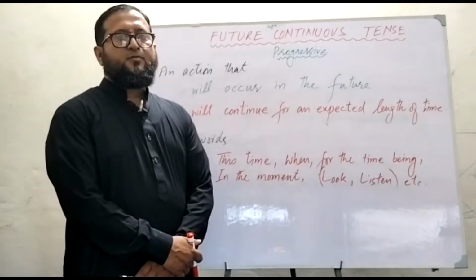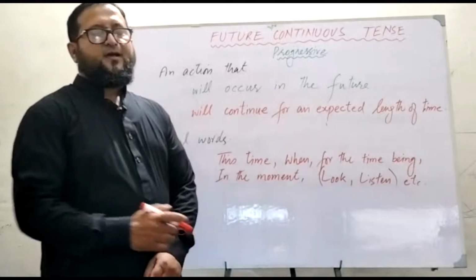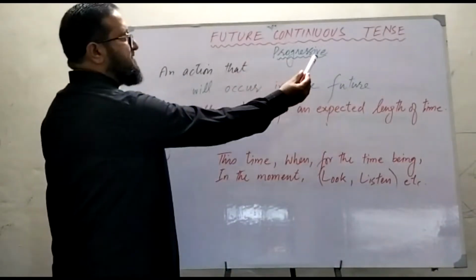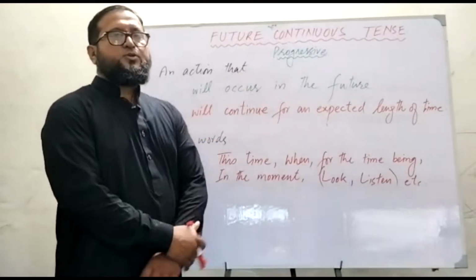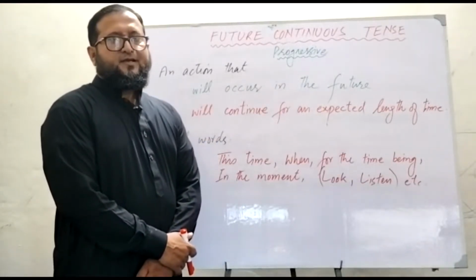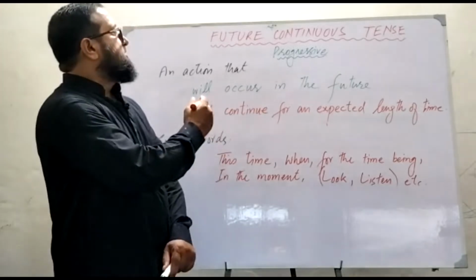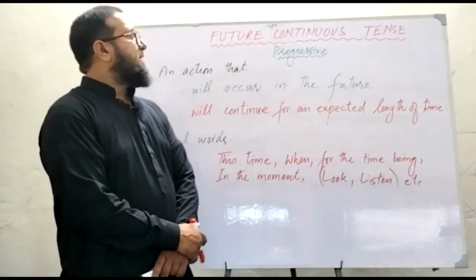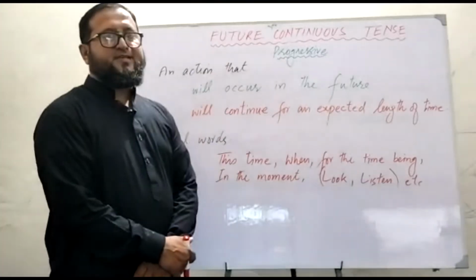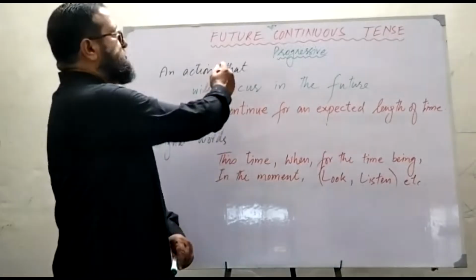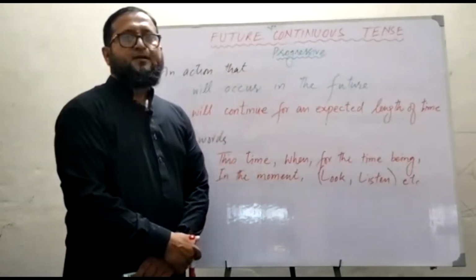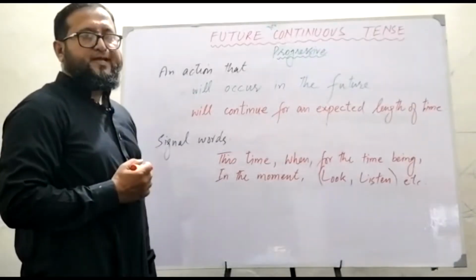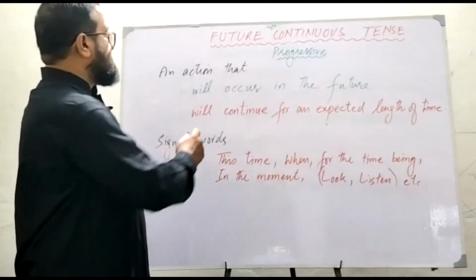Students, today I will tell you about future continuous tense. Another name of future continuous tense is future progressive tense. As I have already told you in my earlier lessons, there is present continuous tense and present progressive tense, past continuous tense and past progressive tense. Similarly, over here with future continuous tense there is future progressive tense.